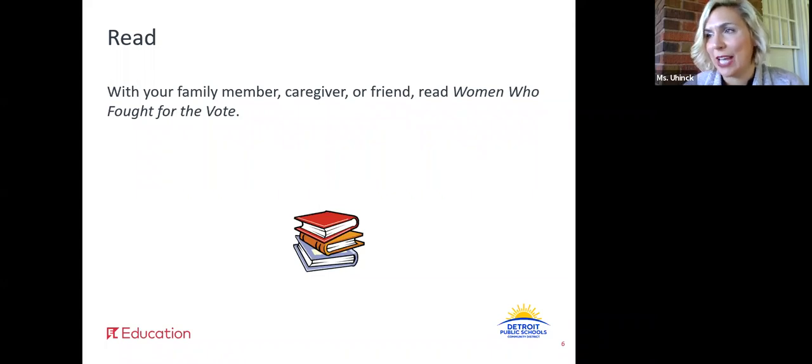First at the top, we have our title, Women Who Fought for the Vote. And then underneath, we have a picture. I'm thinking this picture must be some of these women who fought for the vote. But let's look at this caption underneath the picture. It says Susan B. Anthony, Frances Willard, and the members of the International Council of Women. So I'm starting to think, yeah, maybe some of the women pictured here were some of the women who fought for the vote. All right, let's start reading.